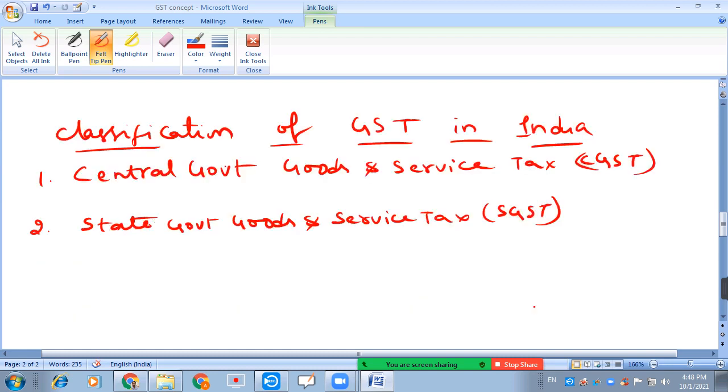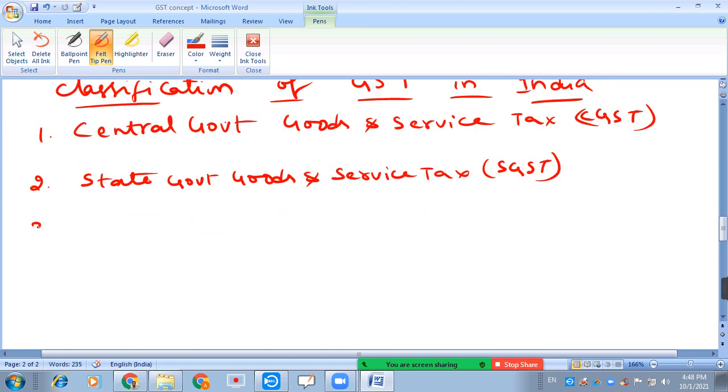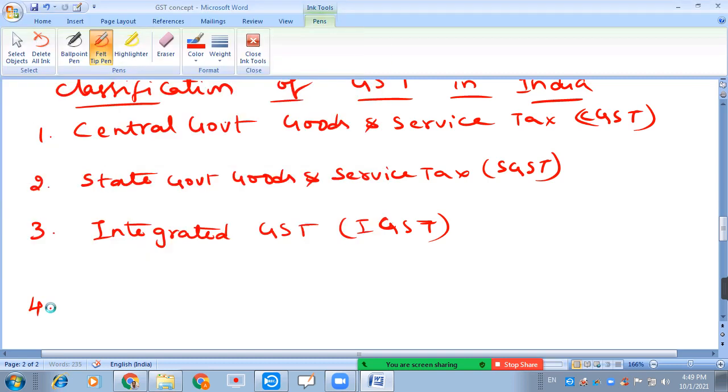Next one, Integrated GST, that is IGST. And one more is also available, that is UTGST, Union Territory GST.